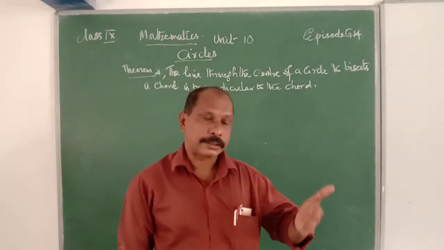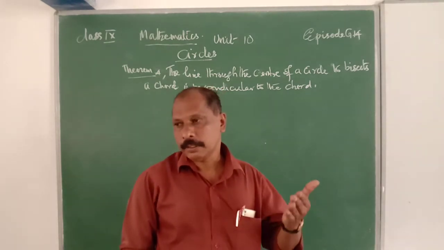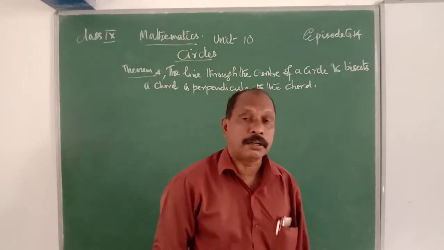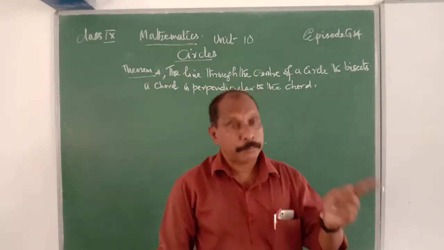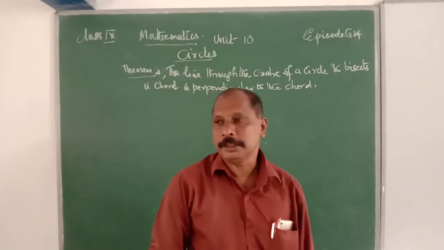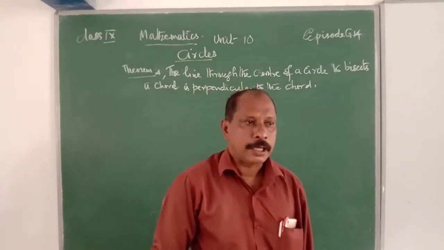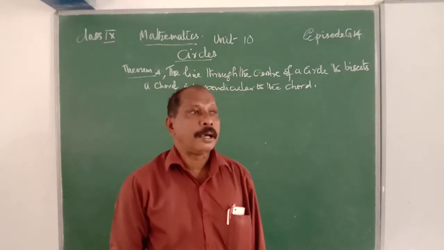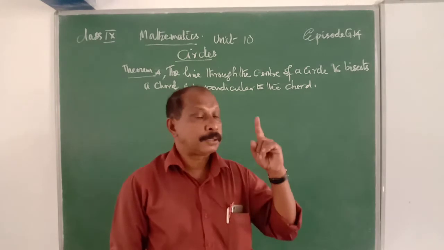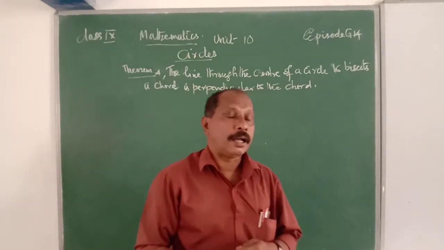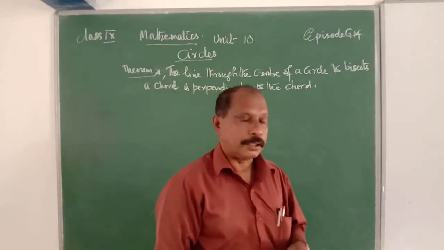The converse is: the line from the center of a circle to a chord, if it bisects that chord, then that line segment is perpendicular to the chord. That is, we can prove that AM is equal to BM. That is the previous theorem. In this case, we can prove that the angle at M is equal to 90 degrees.